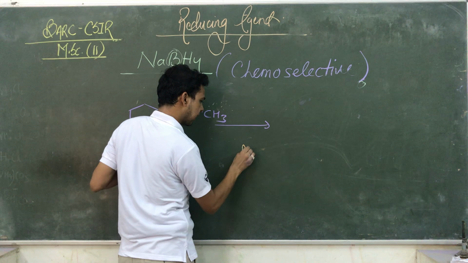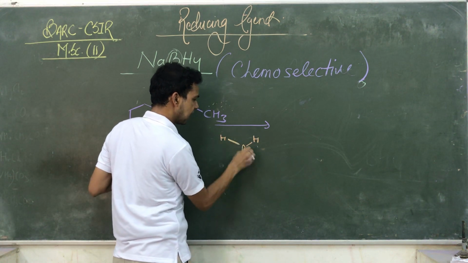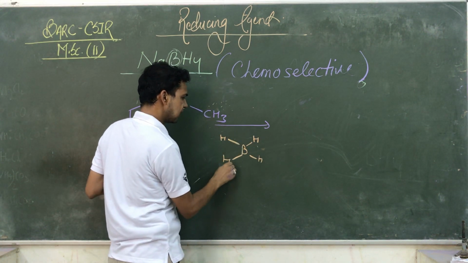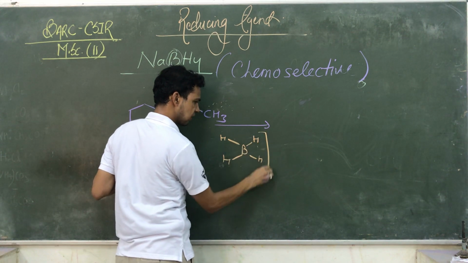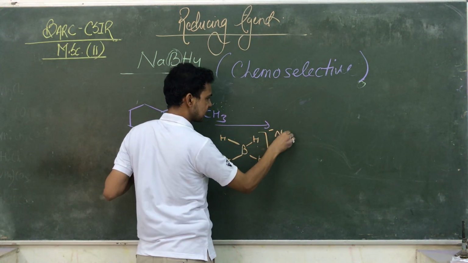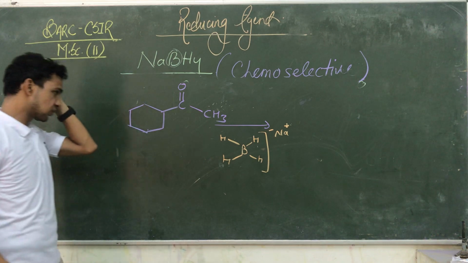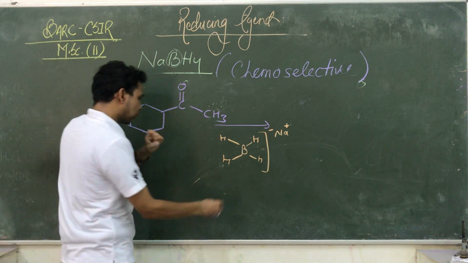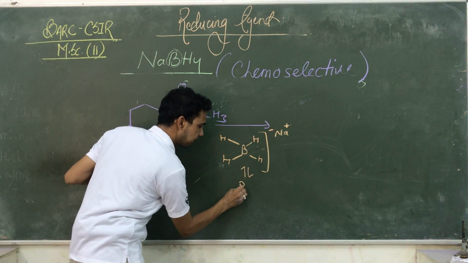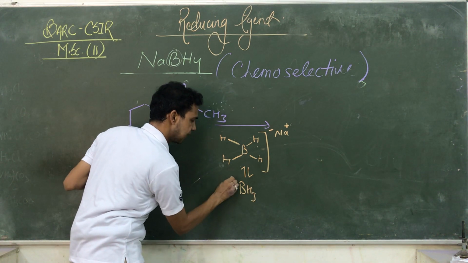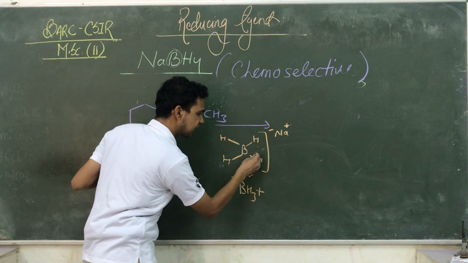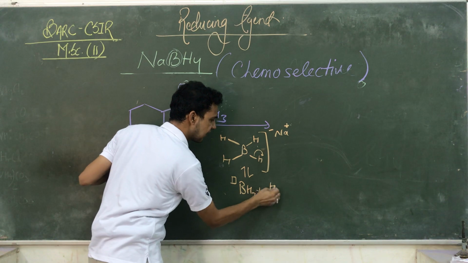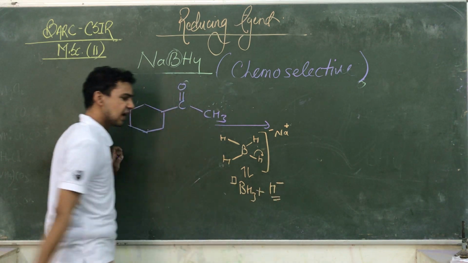The structure of boron hydride is NaBH4, boron having a negative charge, and this is attached with Na positive. So that is a boron hydride. The boron decomposes into BH3, boron has a vacant orbital, and giving you H negative hydride. This is known as the hydride.